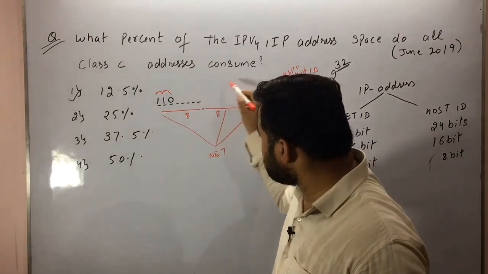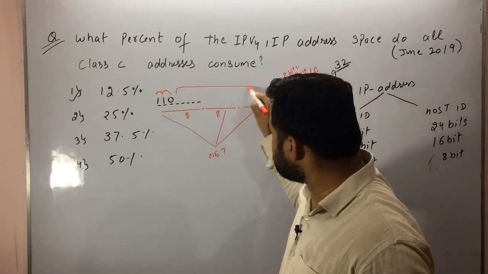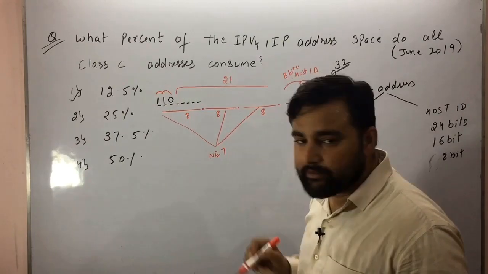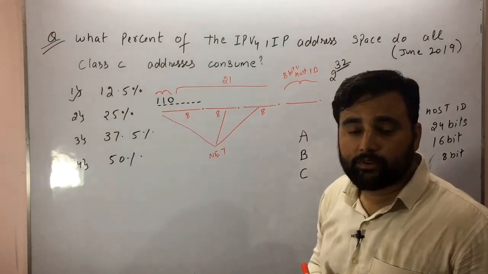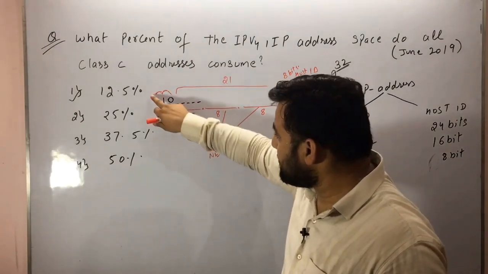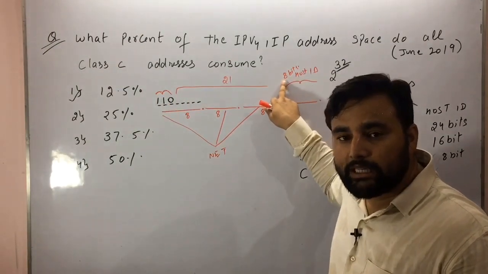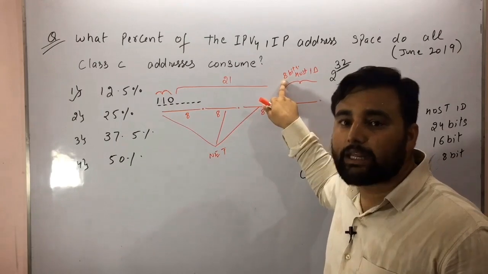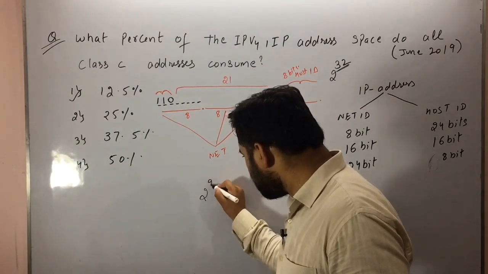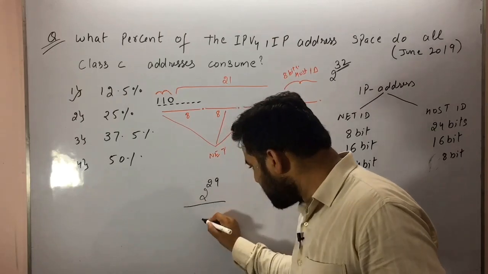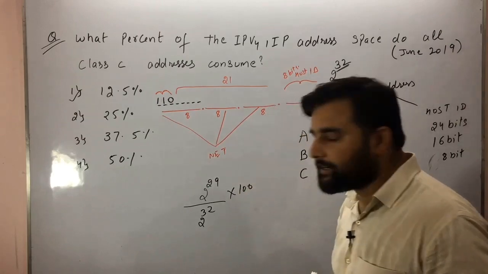So how many are left? From 24, 3 are reserved. So how much is left? That is 21 for network bits and 8 bits for host ID. Okay, so these 3 are reserved. 21 plus 8, how much is this? That is 29 bits we can utilize. So that means 2 raised to power 29 among 2 raised to power 32, multiplied by 100.